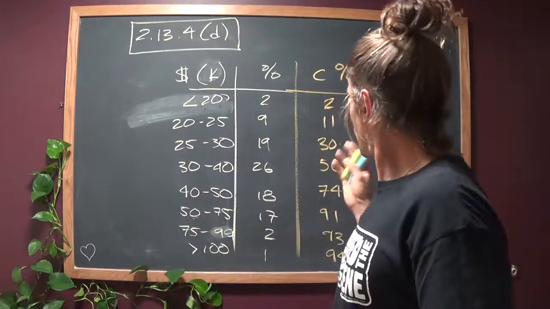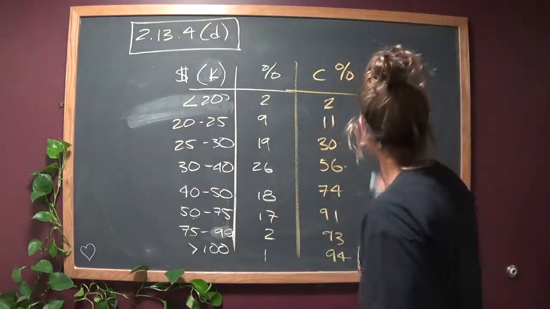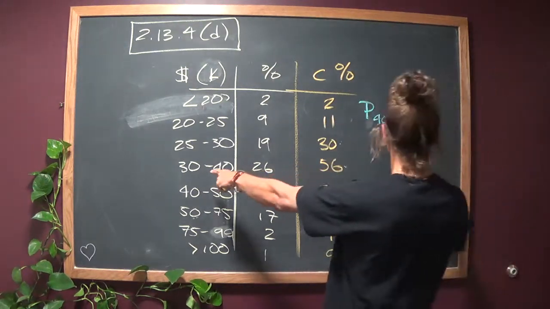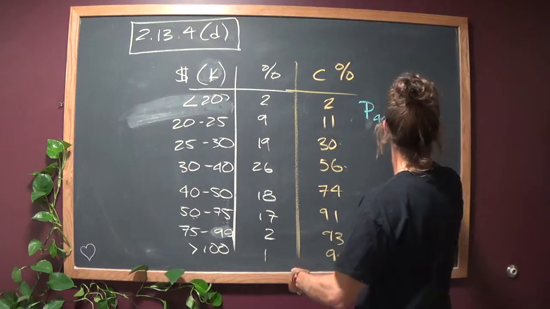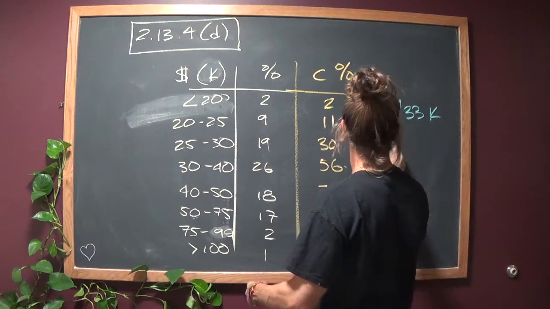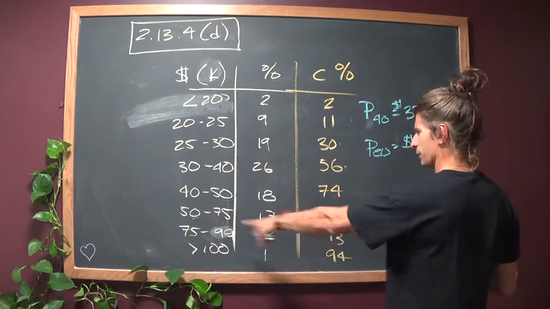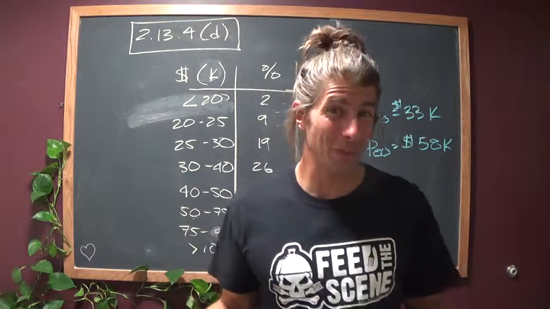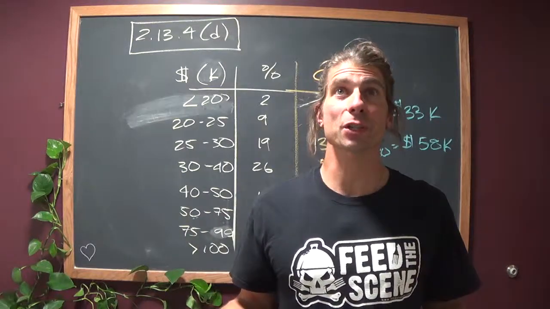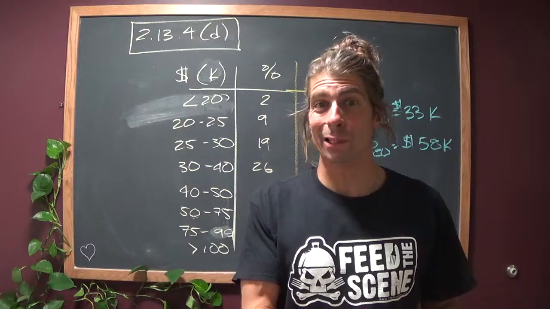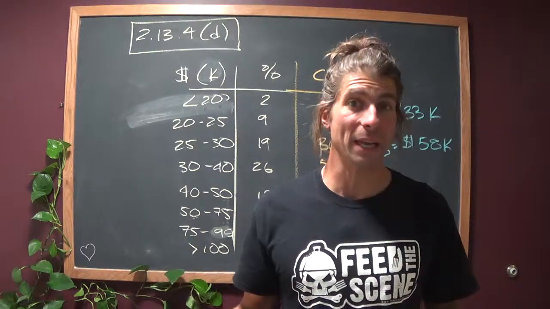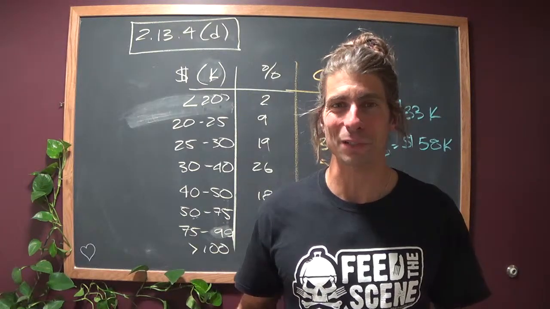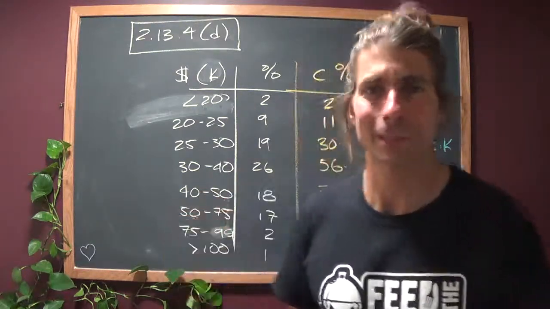So, that's my votes for the 40th percentile. What do we say it was? 40th percentile, about 33,000. And the 80th percentile, we said it was like 58,000. If you need more precision, and you very well might need more precision, what you could do is use Excel or some kind of a computer program to calculate a more precise result. But that gets you in a ballpark. And that's all I'm shooting for, is a ballpark of understanding, especially when it comes to concepts like this. Hope that helped.